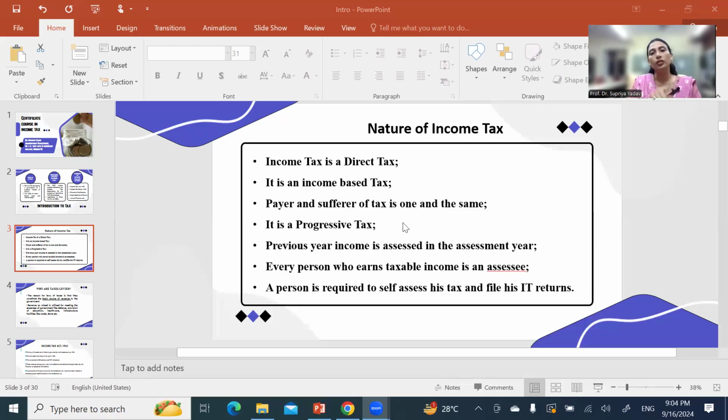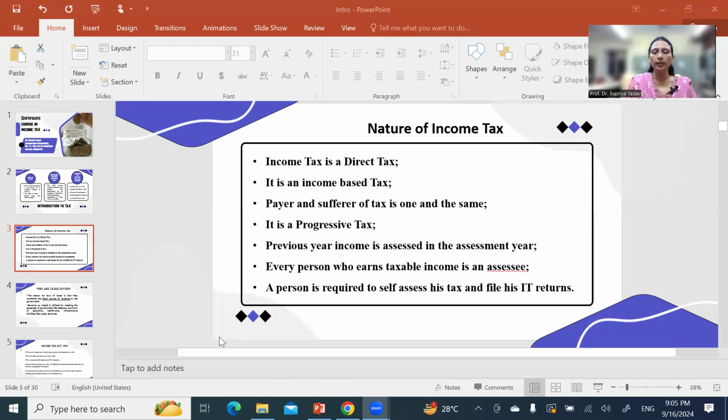So after completing this total course, this income tax certificate course, you will be able to calculate your total income and the tax also, which you are going to pay to the income tax department. Also you will be able to submit your returns online to the income tax department. This is how the course is going to be done, or it is designed in such a manner.